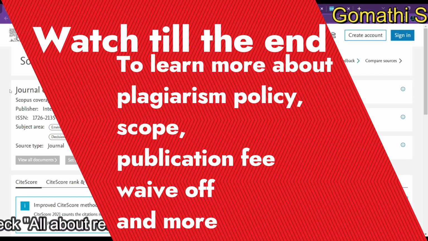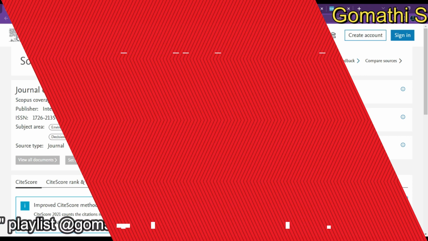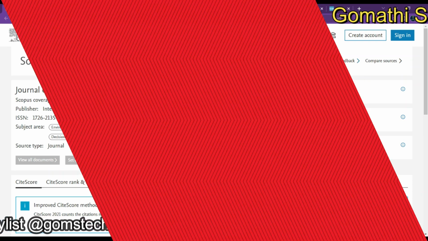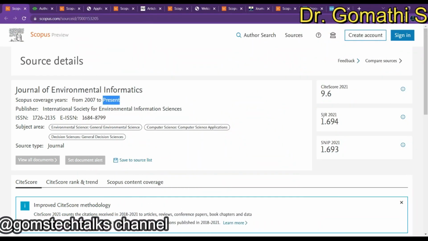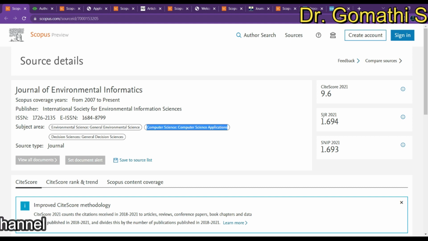Let us see the very first journal, which is the Journal of Environmental Informatics. Here you can see that it is in Scopus. You have to check this, which is very important, because till now it is there in the Scopus indexed journals. Here you can see the subject area: general environmental science, computer science and application, and general decision science.